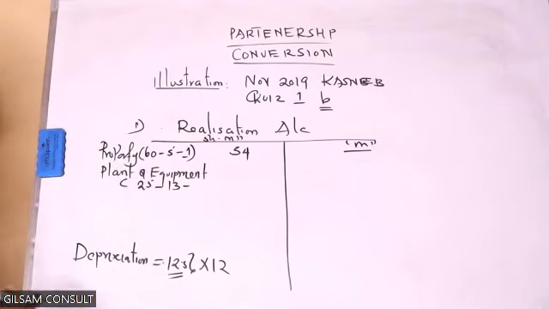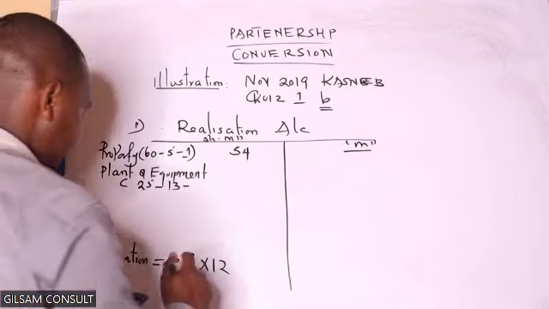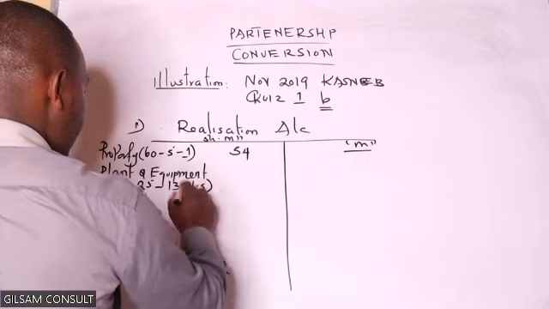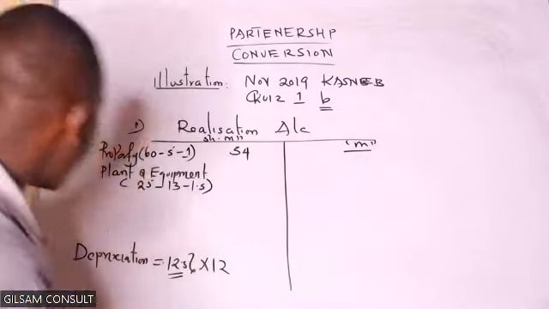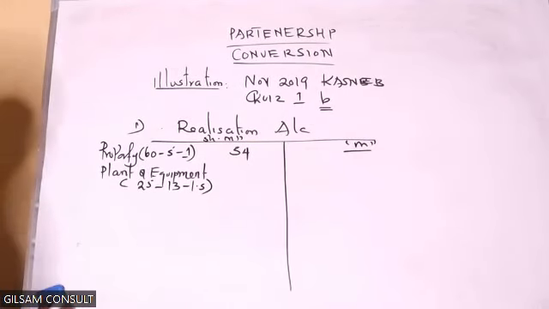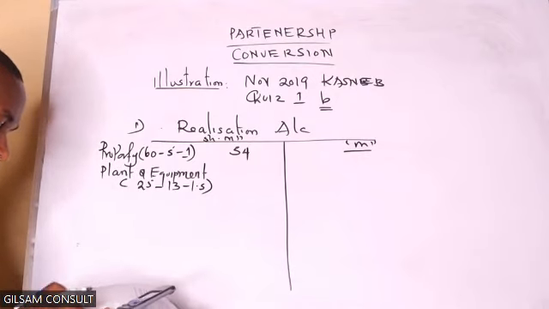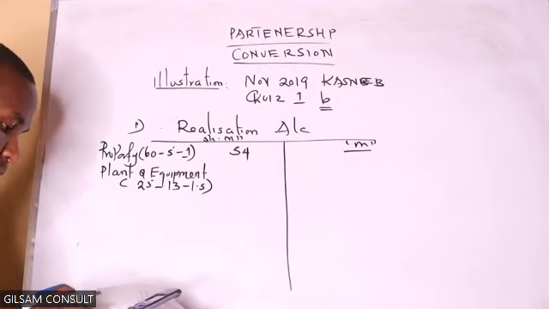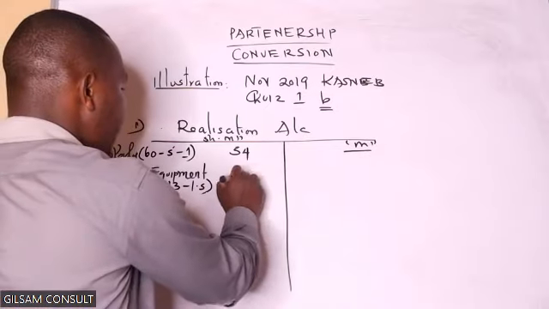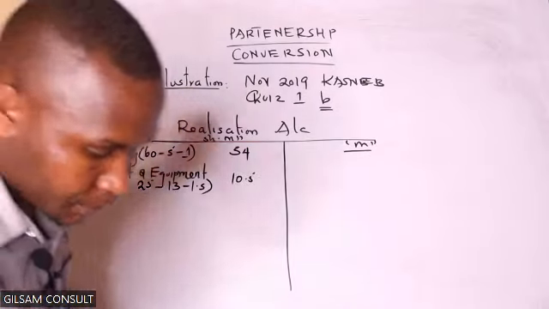If you take off the zeros, 25 million minus 13 million, remaining with 12 million, times 12.5 divided by 100, we're getting 1.5. So the depreciation charge for the year is 1.5. So if you subtract that 1.5, the net book value is 25 minus 13 minus 1.5. We're getting 10.5 million.